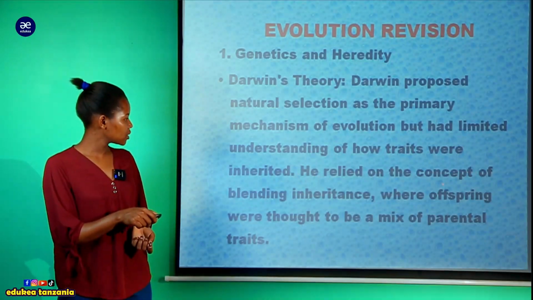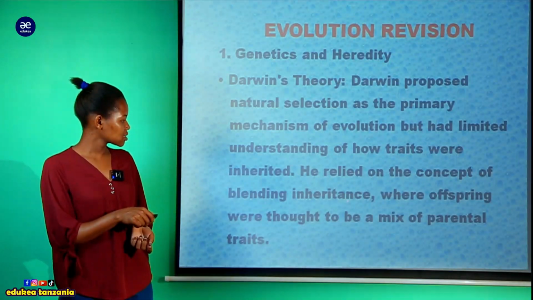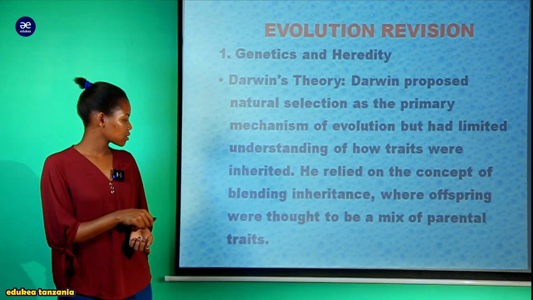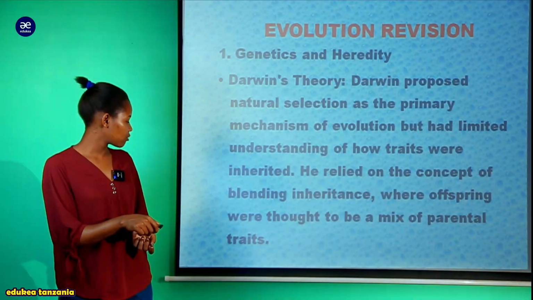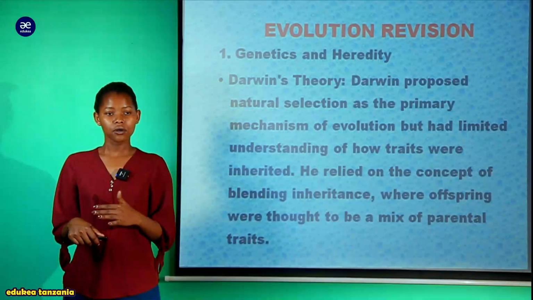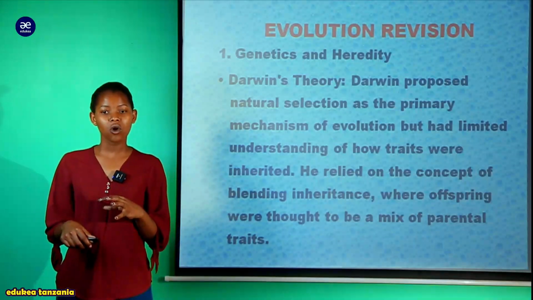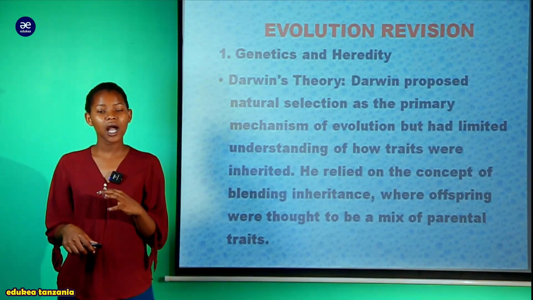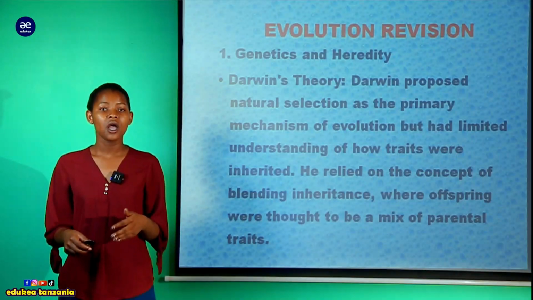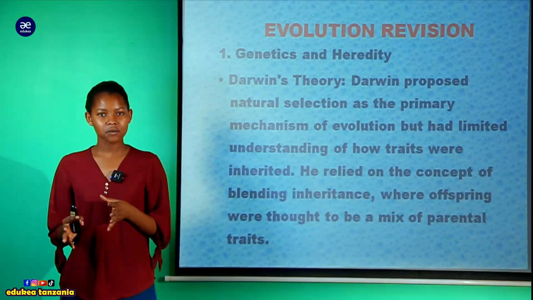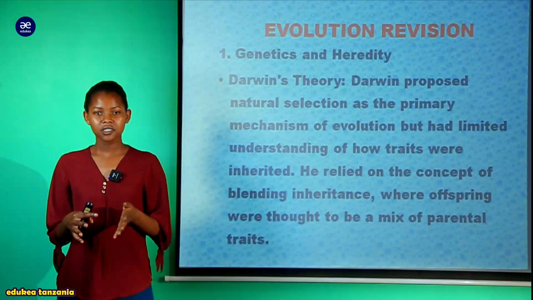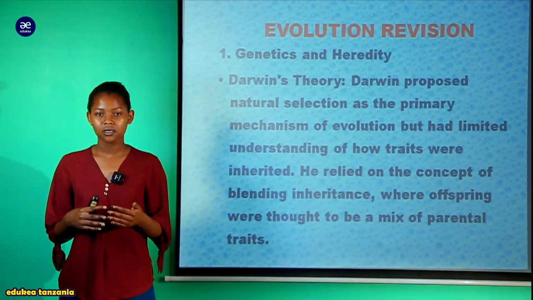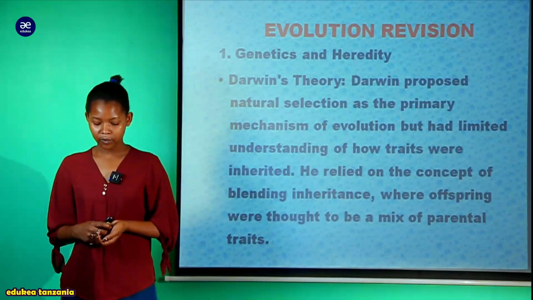And he relied on the concept of blending inheritance, where offspring were thought to be a mix of parental traits. So on genetics and heredity, Darwin did not provide the critical mechanism showing how traits are inherited, but he only told us that there is some sort of trait mixing between parents to obtain the offspring.